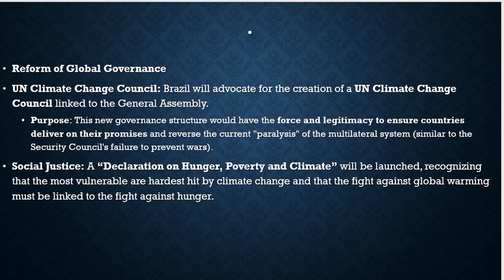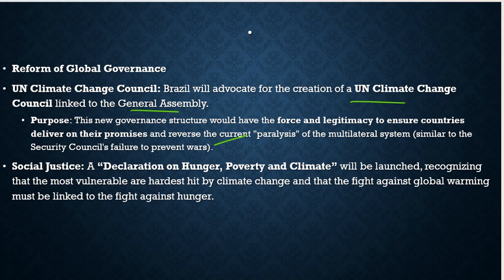Moving forward, here we have a reform of global governance. UN Climate Change Council: Brazil will advocate for the creation of a UN Climate Change Council linked to the General Assembly. Purpose: this new governance structure would have the force and legitimacy to ensure countries deliver on their promises and reverse the current paralysis of the multilateral system, similar to the Security Council's failure to prevent wars. That is a very well known fact which we had discussed many times.